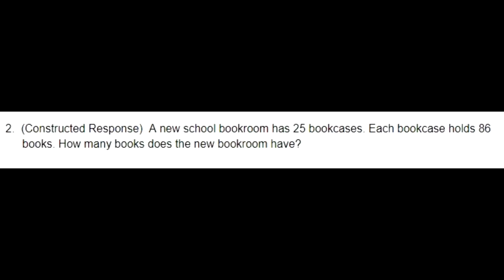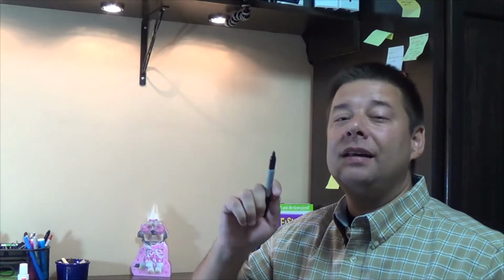Number 2, a new school book room has 25 bookcases. Each bookcase holds 86 books. How many books does the new book room have? An interesting question, and one that I think we could try to visualize, but I think we're going to find out it's a little bit complicated. We might just want to do some simple math on this one, but let's take a look at our paper.